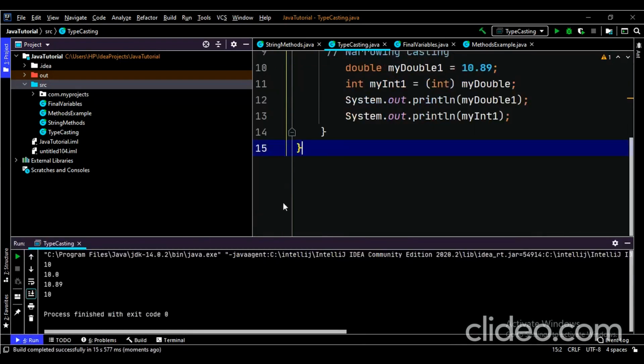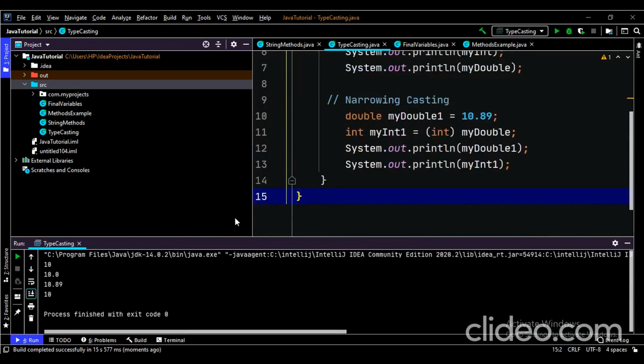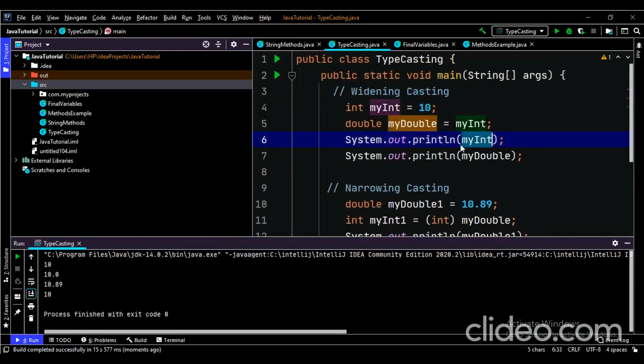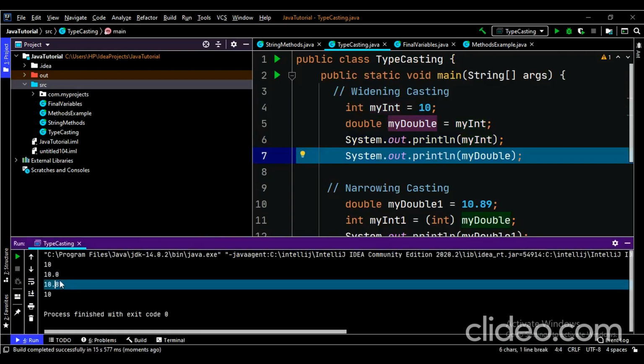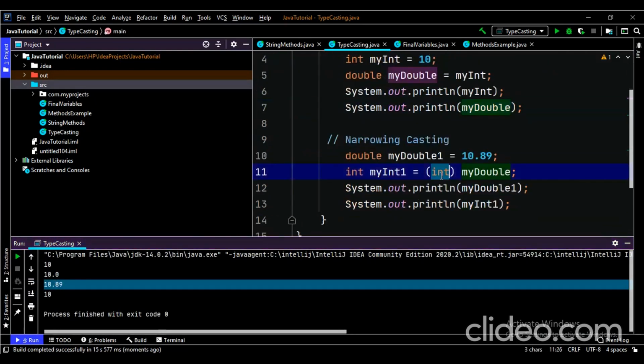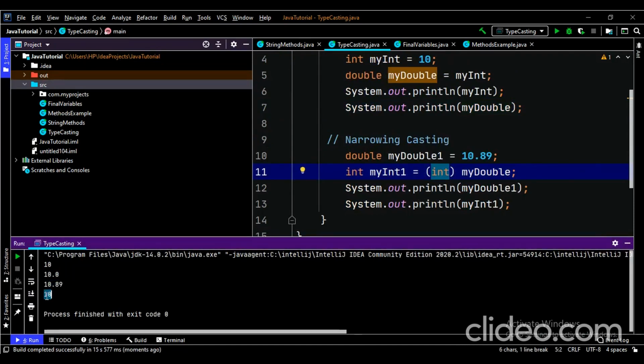So here we have the output guys, that you can see that says 10, because 10 we got for this, then we got my double, we got 10.0, then we had 10.89, and we converted it manually into the integer and it becomes 10.